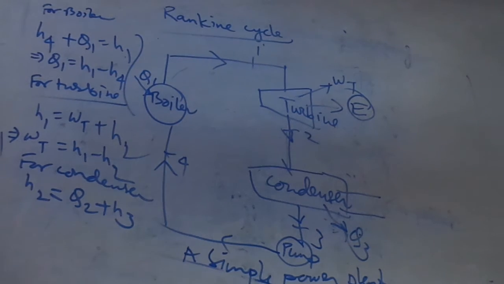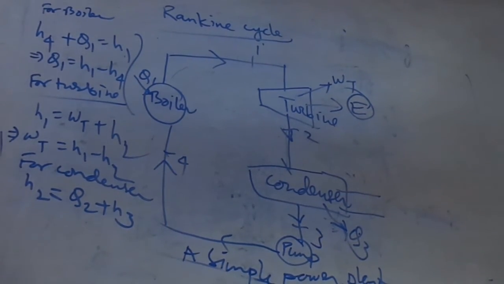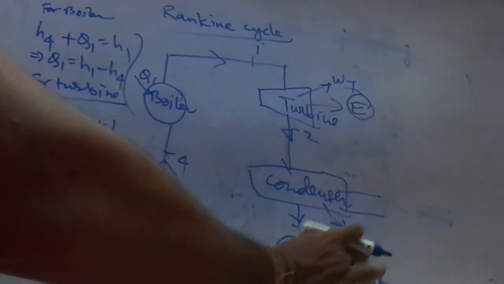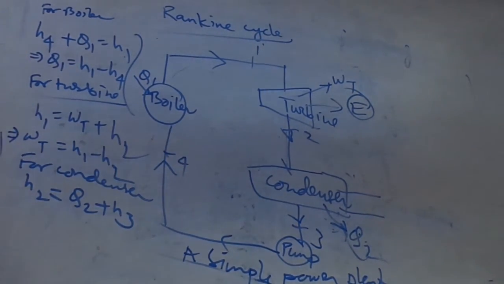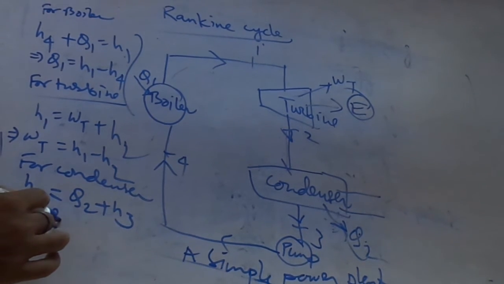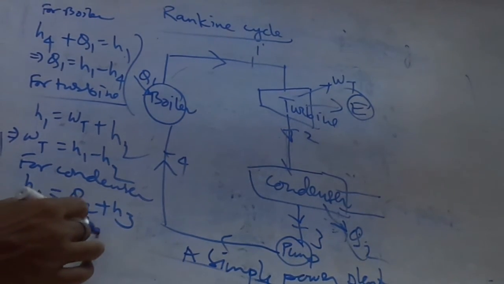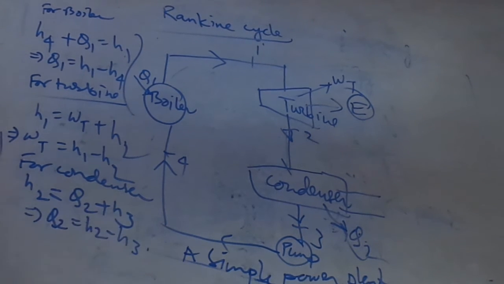Suppose this is Q2, then Q2 plus H3. Okay, then Q2 equal to H2 minus H3.